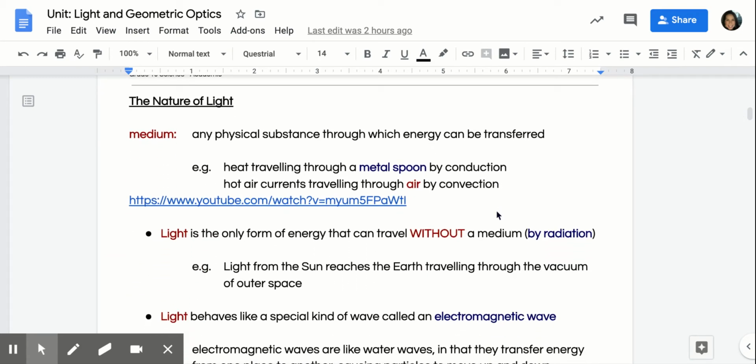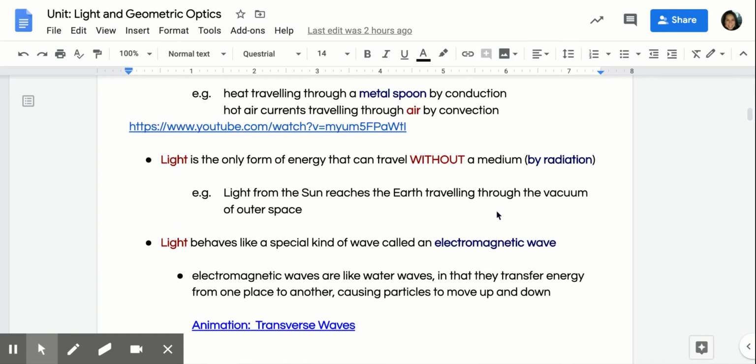So those are some fun facts about light, but let's actually talk about what light is. So the nature of light. Light is a medium, which means any physical substance through which energy can be transferred. So heat traveling through a metal spoon by conduction, hot air currents traveling through air by convection. Okay, these are all mediums. They're passing that energy through or transferring that energy. Light is one form, or the only form, that can travel without a medium because we do it through radiation.